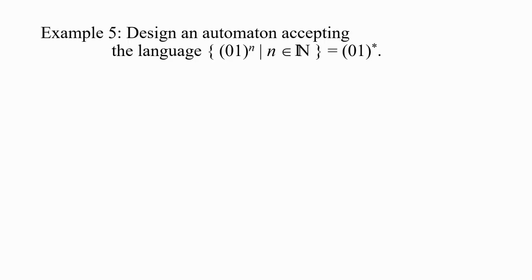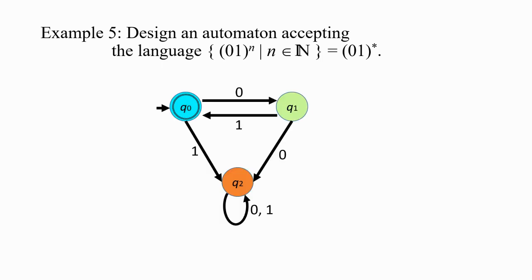Next example, design an automaton accepting the language {0, 1} to the power n, where n is a natural number. So we can write this language as {0, 1} star. This is the DFA from the previous video that accepts the language.